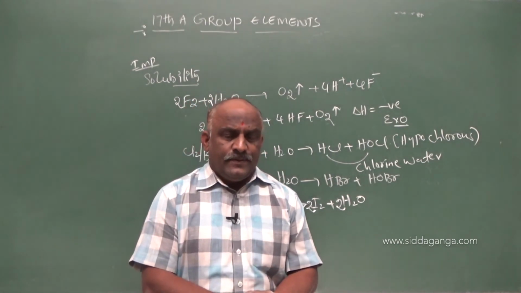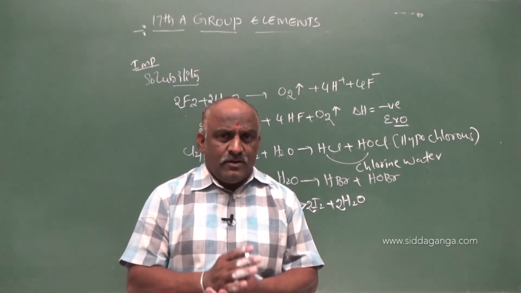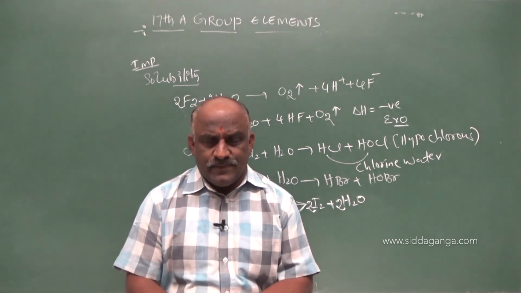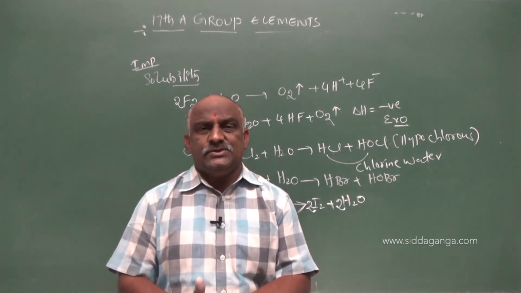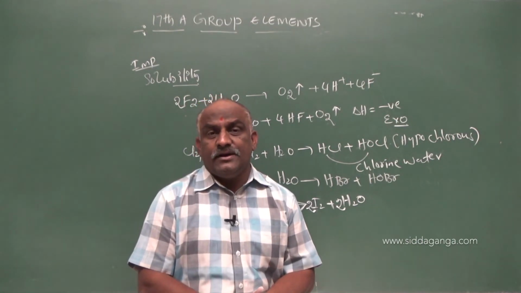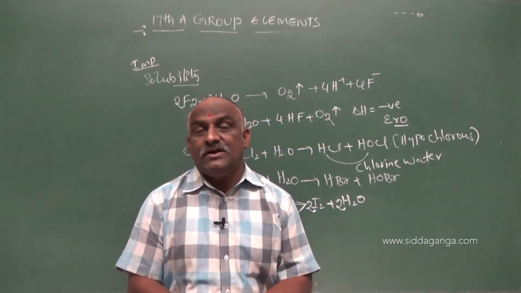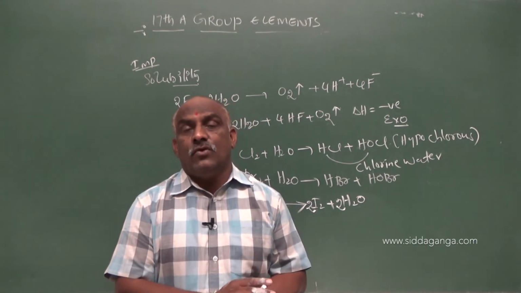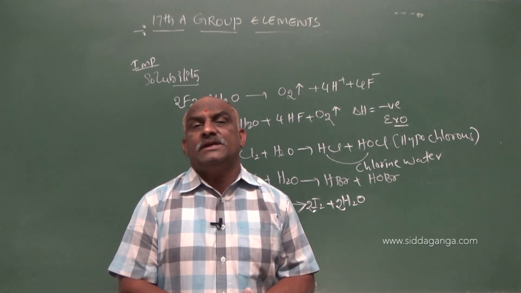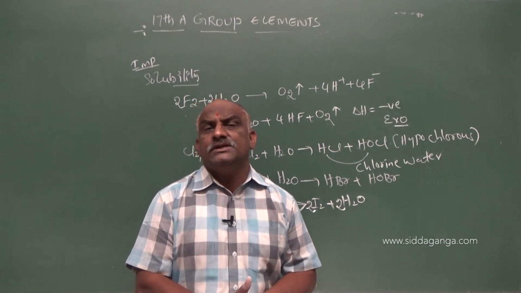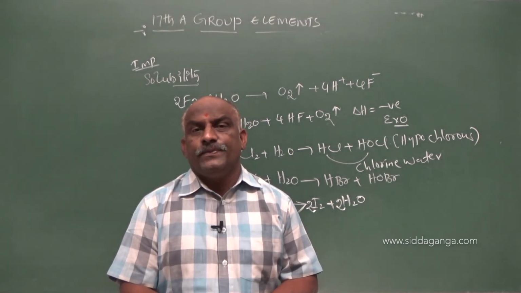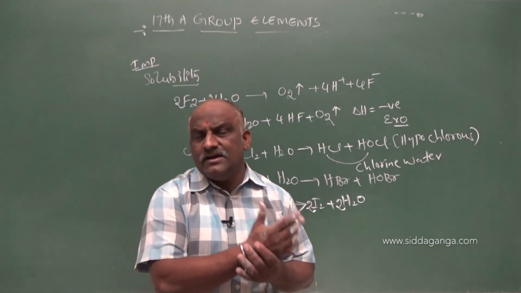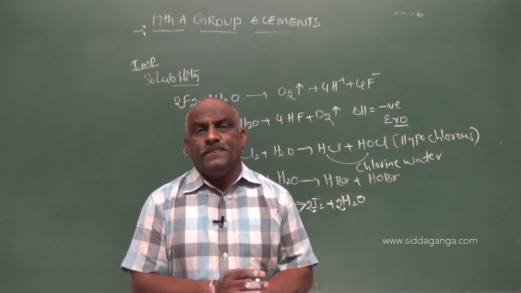Fluorine oxidizes water to oxygen, and chlorine and bromine combine with water to give HX and HOX, while the iodine reaction with water is the reverse of fluorine: 4I minus plus 4H plus plus O2 gives rise to 2H2O plus 2I2, and that is not a feasible reaction.